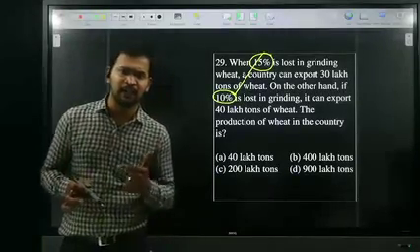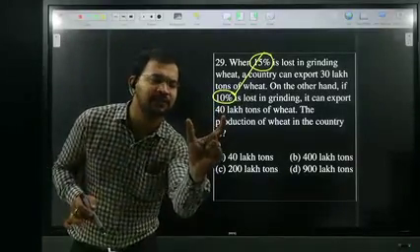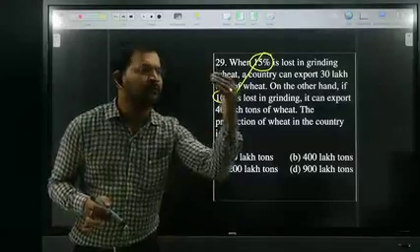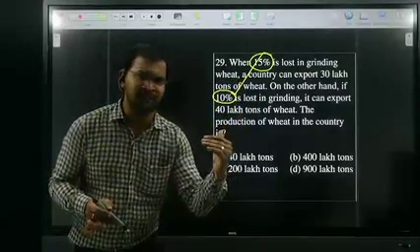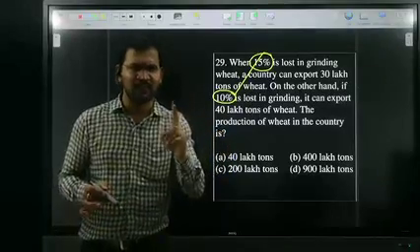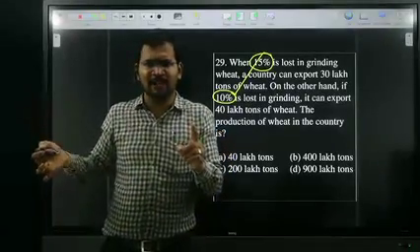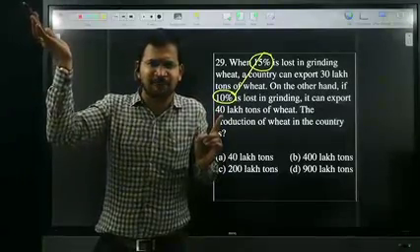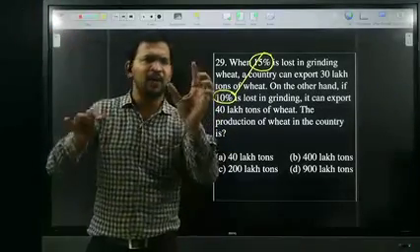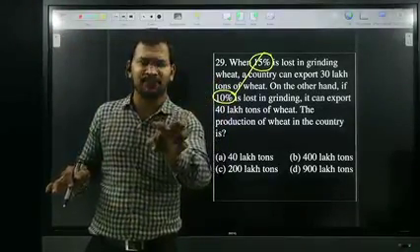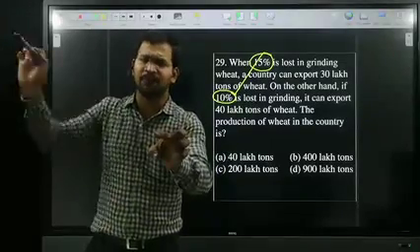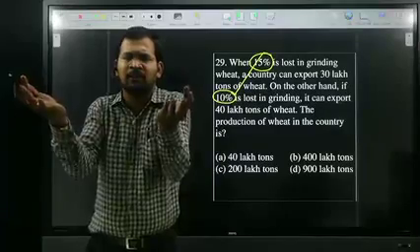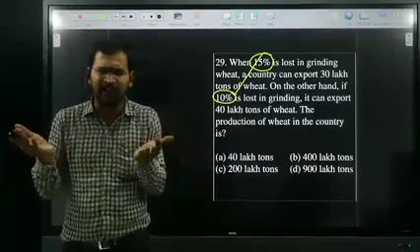Initially 15% wastage is there. In the second case, 10% wastage is there, which is nothing but wastage reduced by 5%. That is the reason 30 lakh becomes 40 lakh. Due to 5%, only 10 lakh tons of wheat increases. That is nothing but 5% of the production is 10 lakh tons of wheat. Then I need the total, which is nothing but 100%.